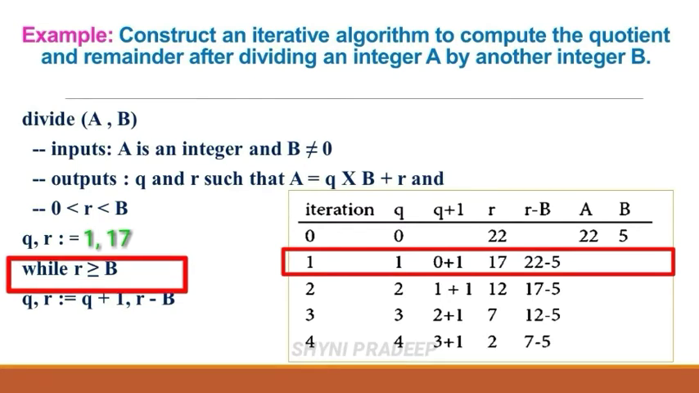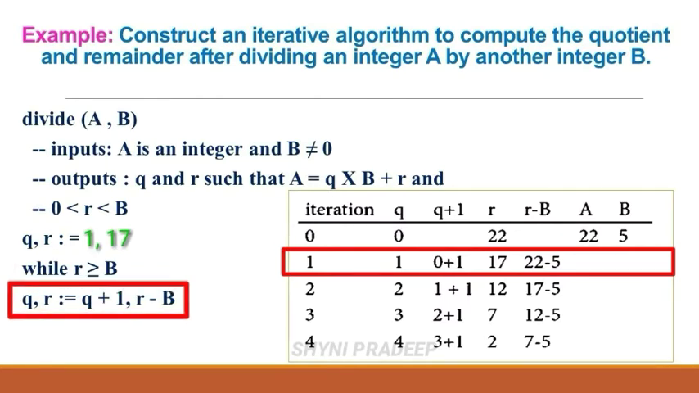R is greater than or equal to b. What is the value of r now? 17, and b is 5. Compare these two values. Which one is greater? 17 is greater than 5. This is true. So you have to execute the next step.